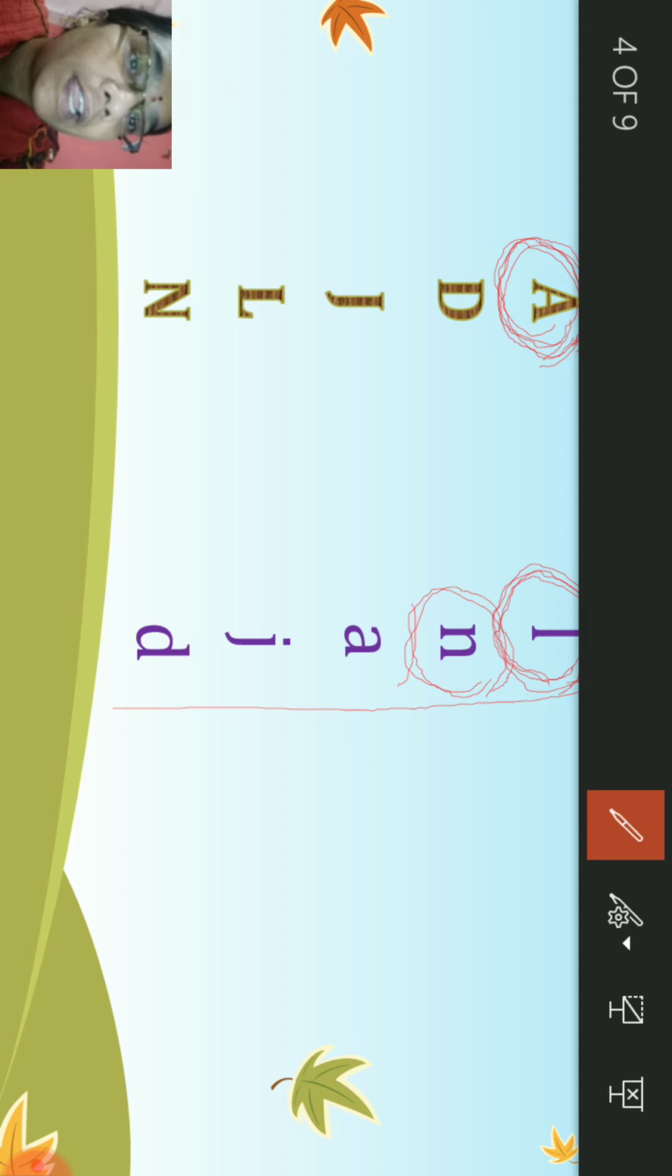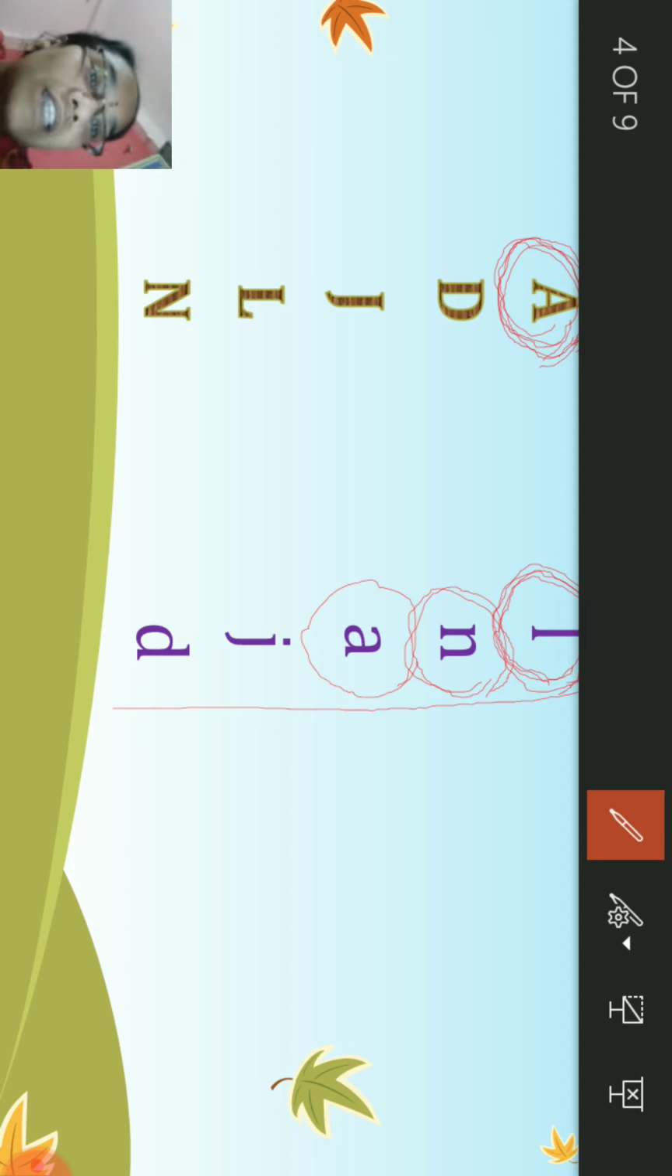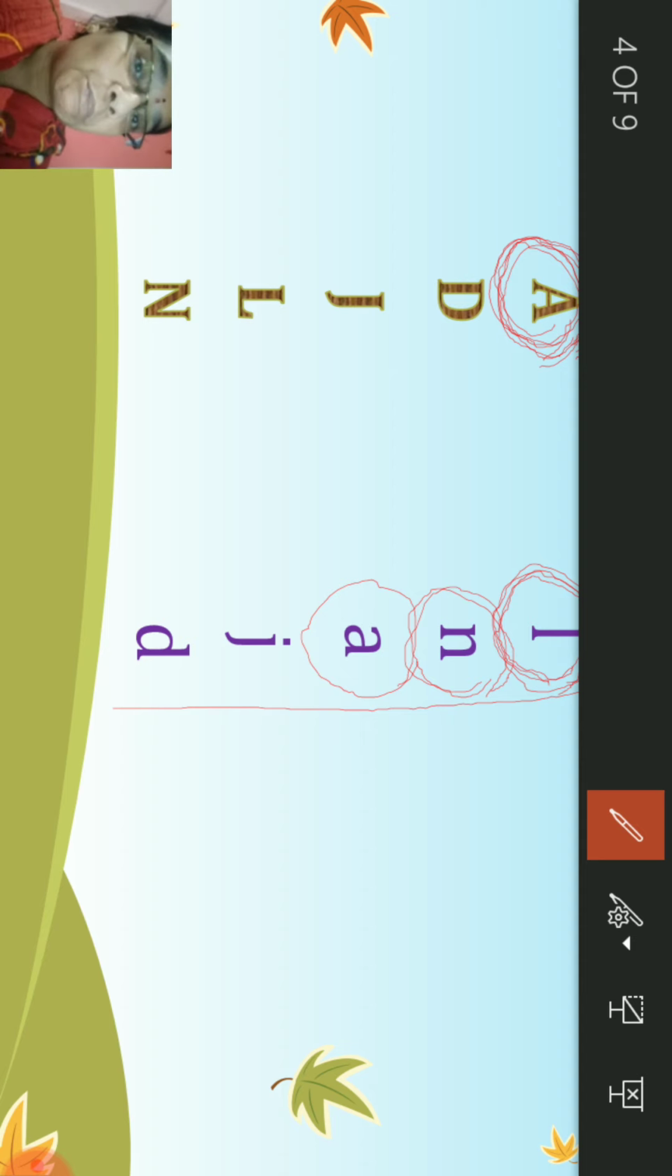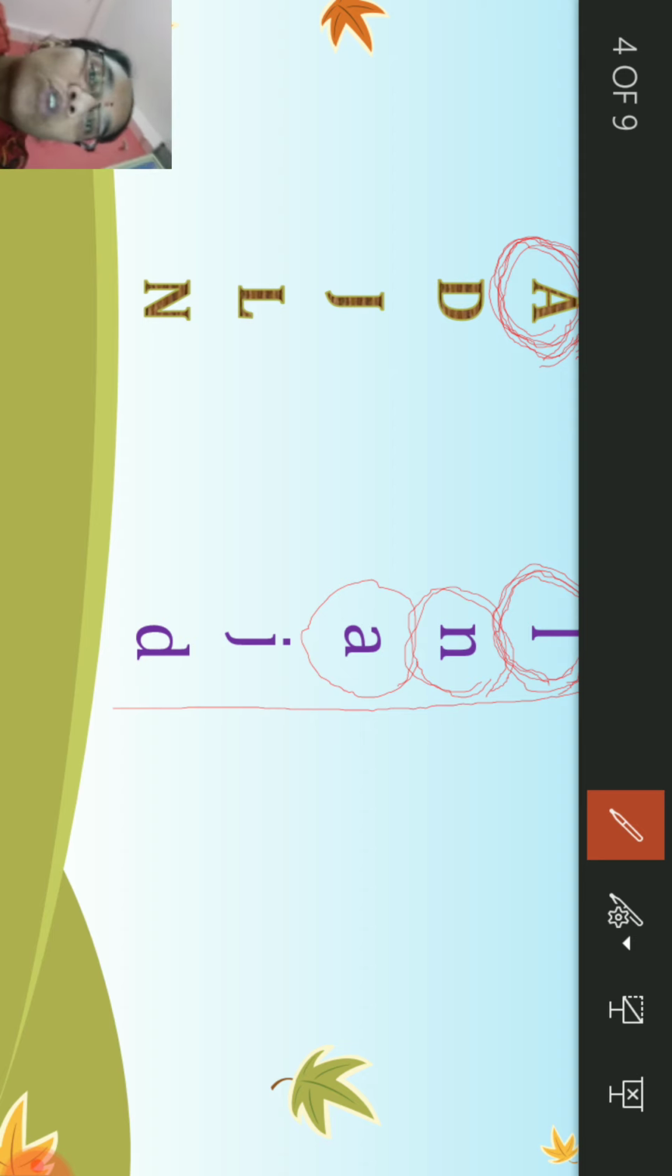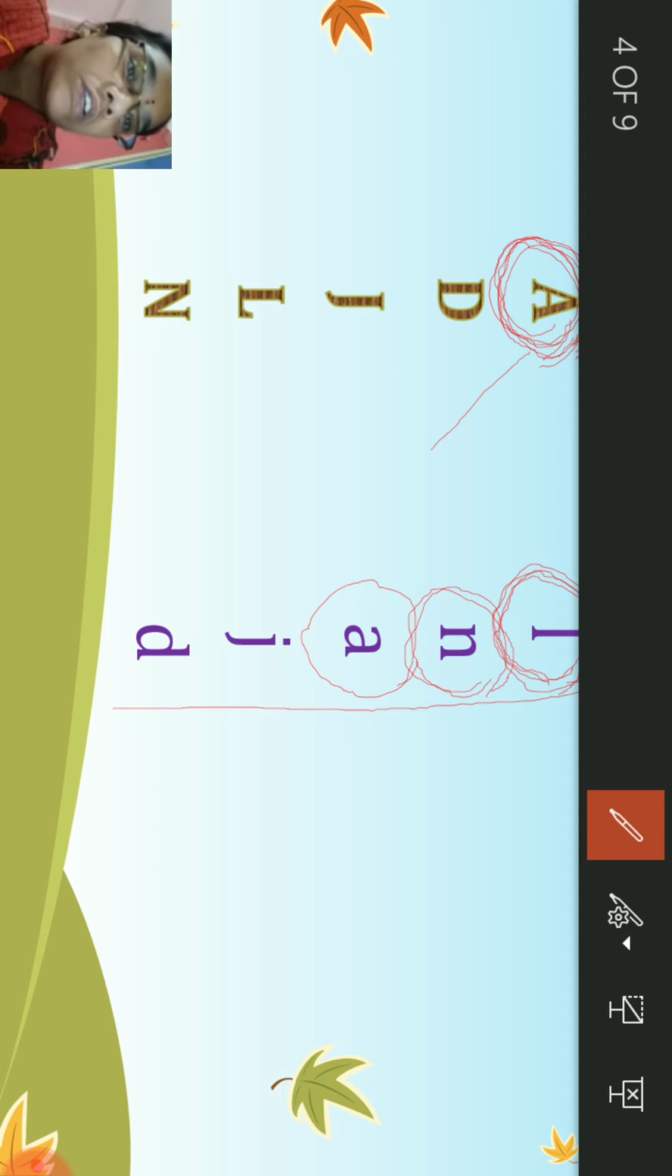The next letter is small a. Children, is small a matching with capital A? Yes, we found it. Both are the same letters. So, we need to match by drawing a line from capital A to small a, like this.